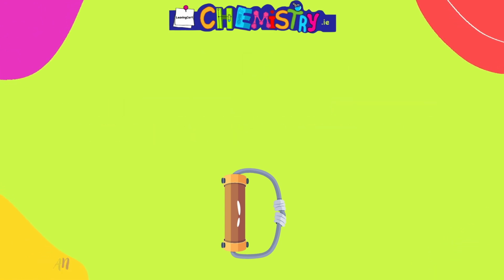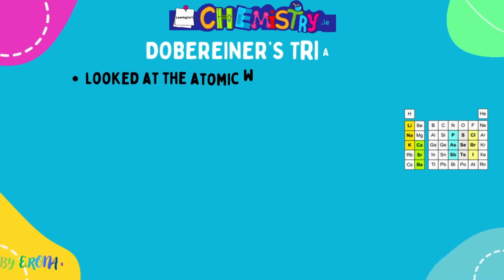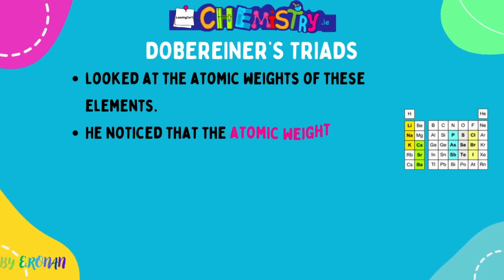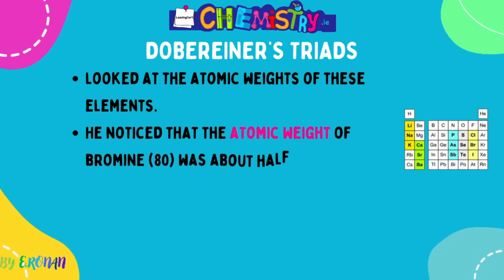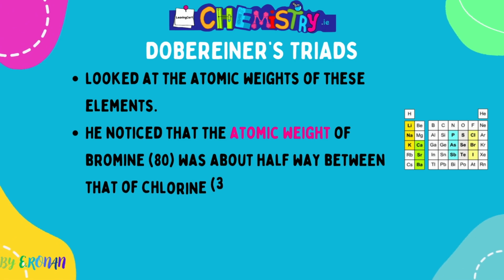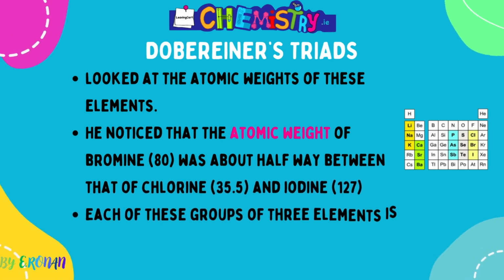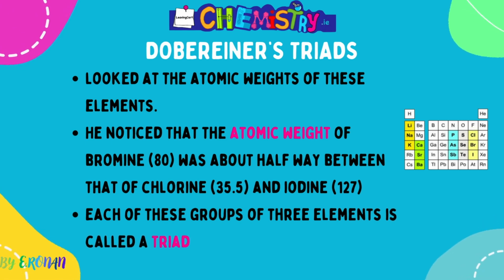So the first scientist that we're going to look at and his pattern is Dobereiner and his triads. So he looked at the atomic weights of elements and he noticed that the atomic weight of certain elements was approximately halfway between that of the one above it and the one below it. So for example, bromine was halfway between chlorine and iodine. So he grouped these elements into groups of 3 known as a triad.